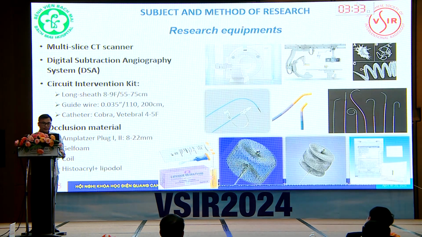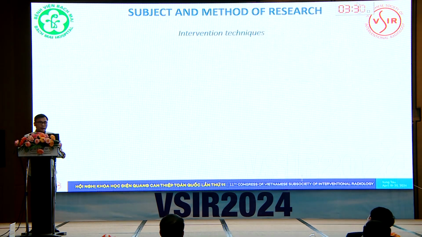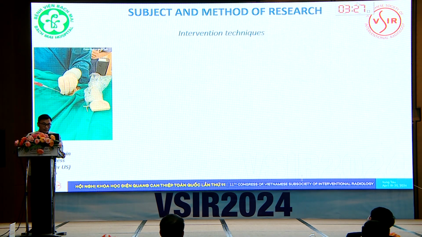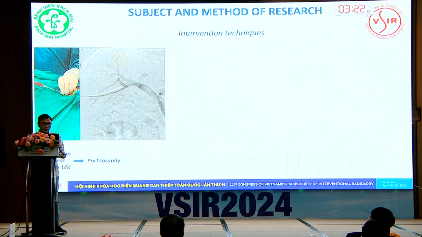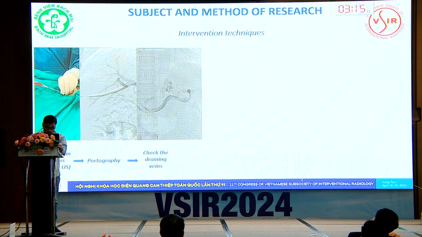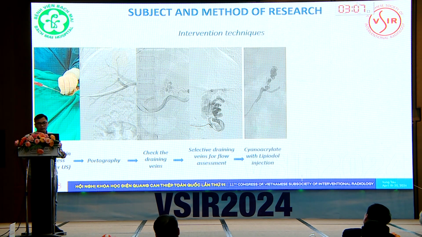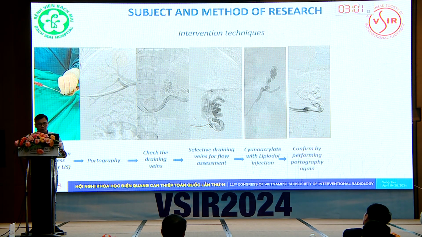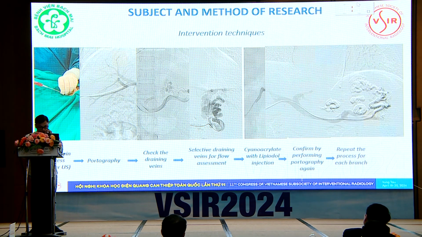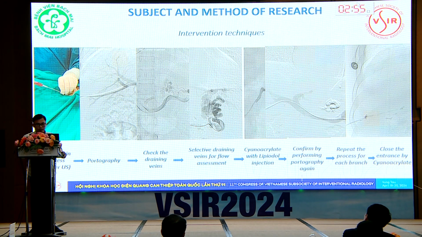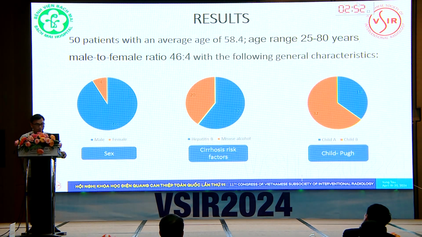With the equipment, for the interventional technique we use a sheath introducer into the portal vein under ultrasound, and then we do the portography to check the portal vein. Then we use a catheter to approach and check the draining vein and selectively assess the draining vein flow. Then we inject the histoacryl with lipiodol and confirm by performing portography again. Then we repeat the process for each vein and close the entrance with histoacryl.